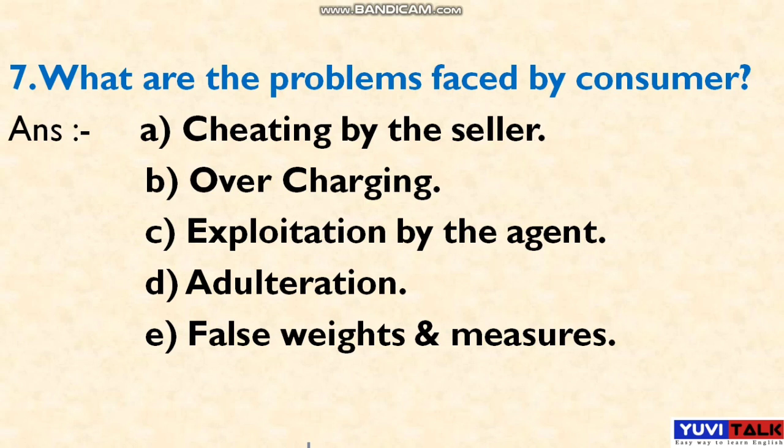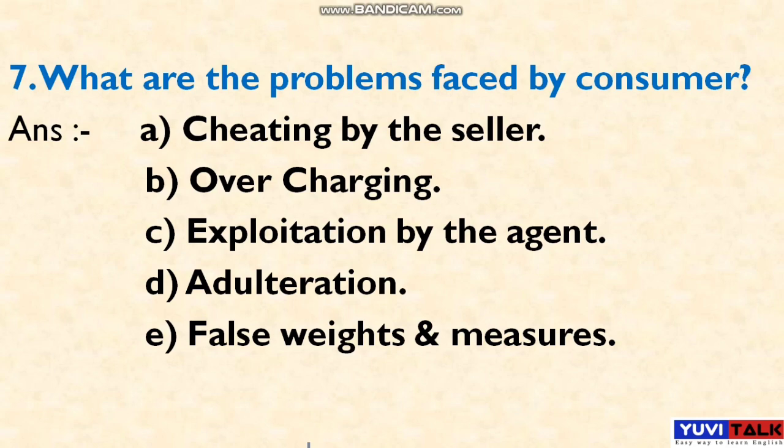Okay, next is adulteration. Adulteration is also an important point. Consumers are facing this problem. And next, false weights and measures. Sometimes sellers make false weights and measures. Sometimes they cheat in the measurement or in the weight. Okay, so these are the problems faced by the consumers.